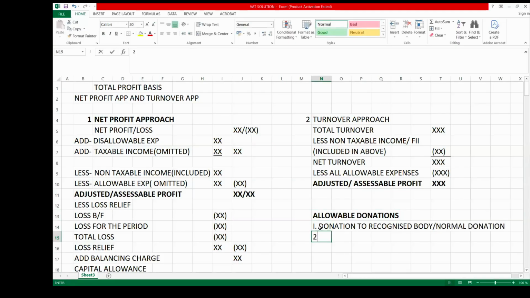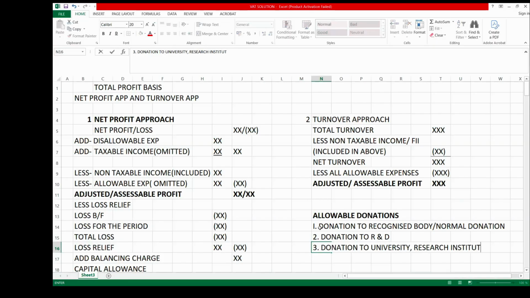The second form of donation is donation to R&D, research and development. Then we also have donation to universities, research institutions, and other higher institutions.